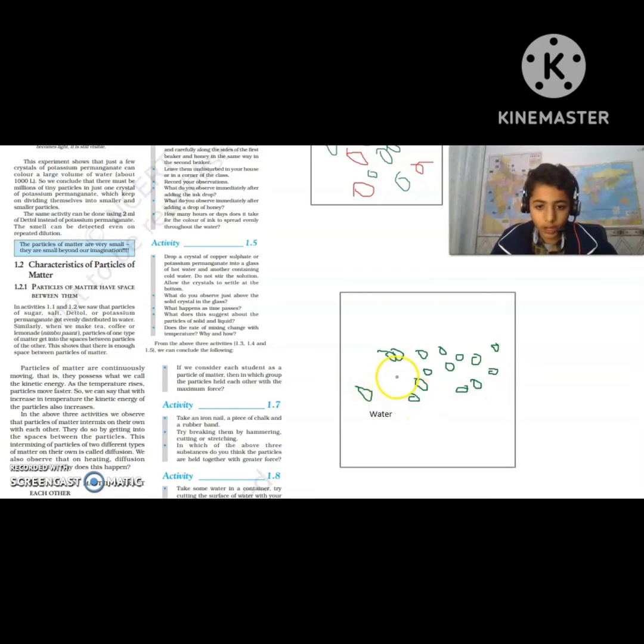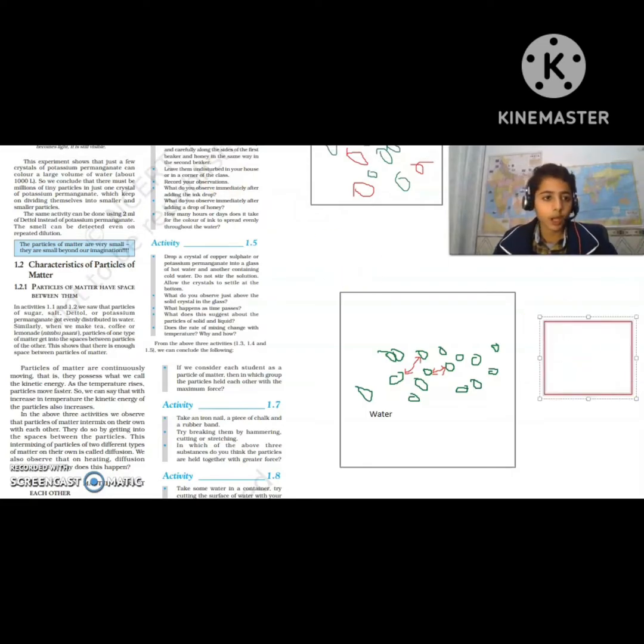Now you can see that there is a little bit of space between the two particles. How? See this particle, as you can see with my cursor, and this particle, there is some space between them. Similarly, you can take this particle and this particle, and there are also some spaces between them. So like this, liquid has some spaces. What if we talk about solid?